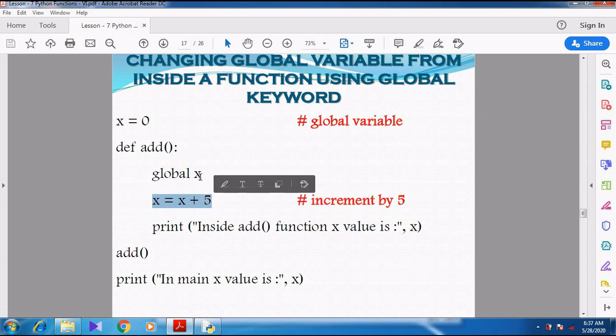Now what happens? Already inside the function I have used the global keyword, so now x is accessible inside the function. So it can change the value. Already the x value is 0, so 0 plus 5, it changes to 5. So now x is stored as 5.